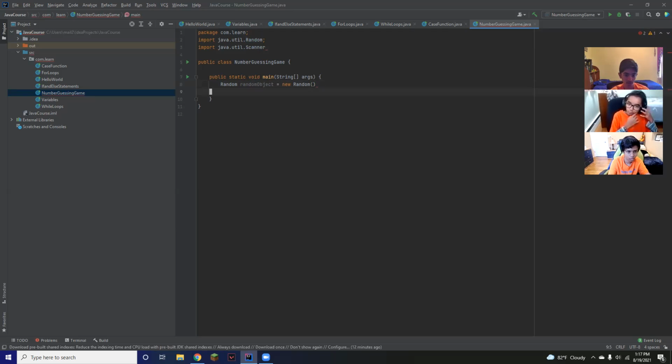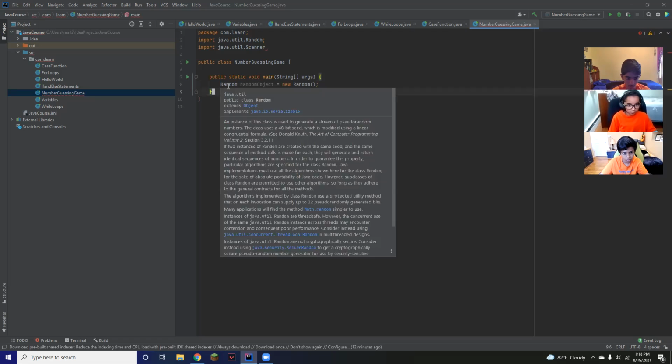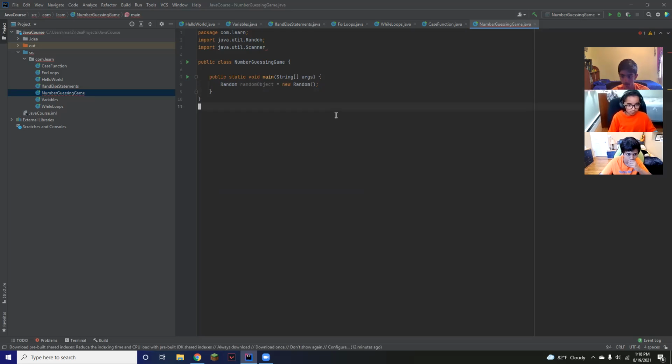Next, I'm going to do a similar thing for scanner. Just make sure to put a semicolon. And here, for some reason, it's not letting me go to the next. You have to change your cursor. Okay, give me 1 second, guys.